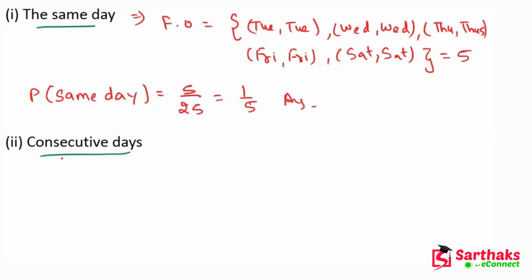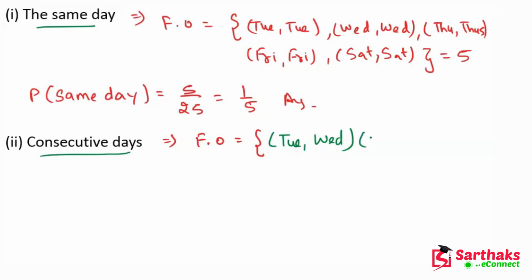Now the consecutive days. The favorable outcomes will be Tuesday, Wednesday; these are the consecutive days.